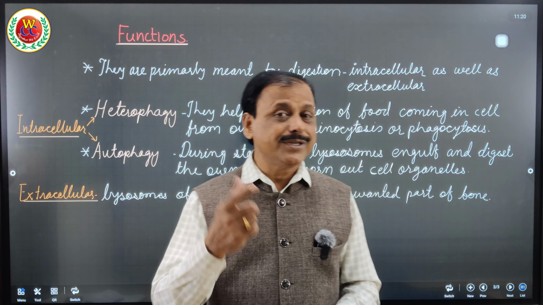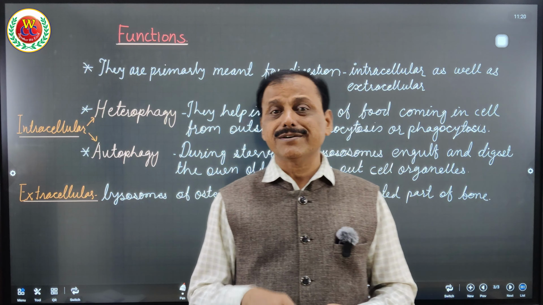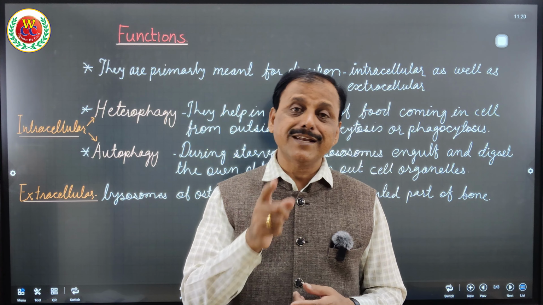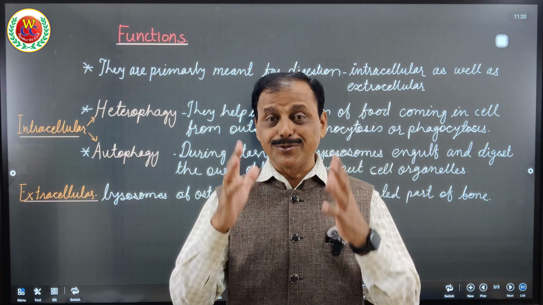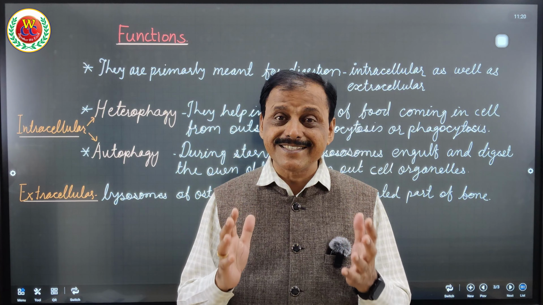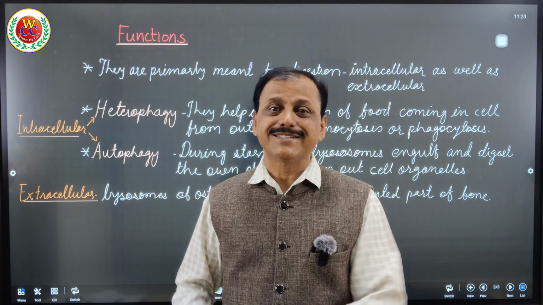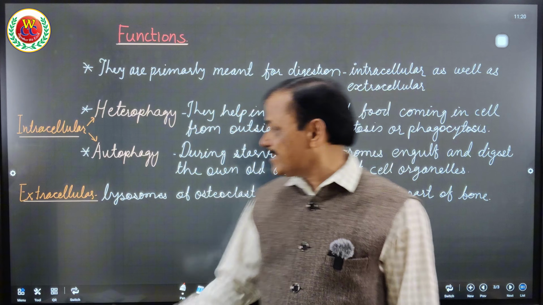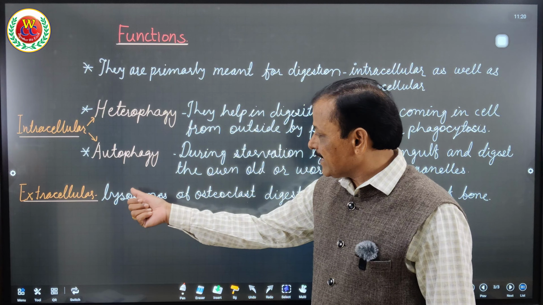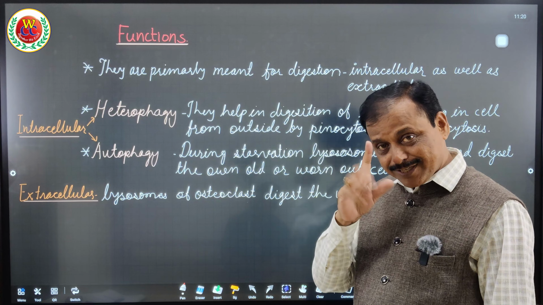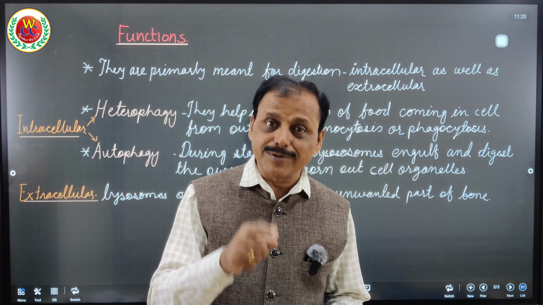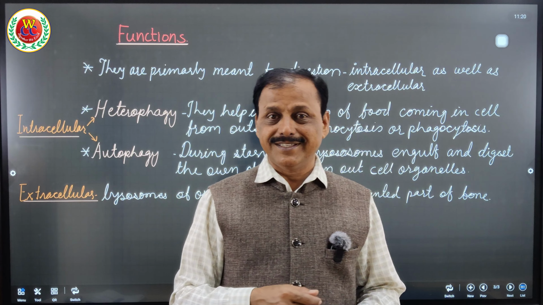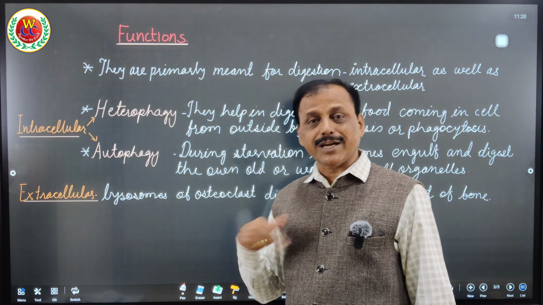You know that when you are on long-lasting dieting, after glucose and fats get over, then the cell membrane and cells begin to be digested, and therefore you say that you put on dieting, that means reducing weight. How is weight reduced? By digesting cells. The number of cells is reduced, that means weight is reduced, and that is because of this nature of the lysosome, that they are autophagic in nature. A question can be asked: when you are dieting your weight gets reduced. It is because of one of the following organelles and process. The organelle is lysosome and the process is autophagy.